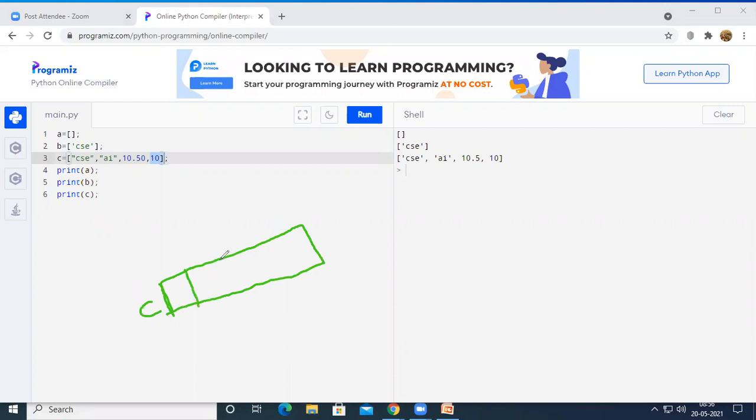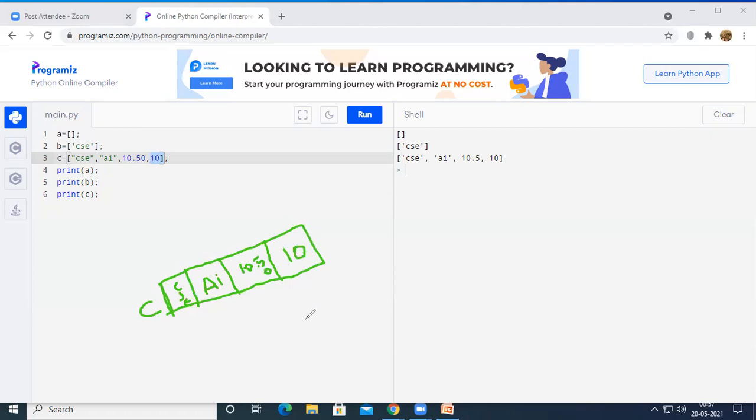In the first part, it is going to store CSC. In the second part, it is going to store AI. In the third part, it is going to store 10.50. And in the fourth part, it is going to store the value 10.